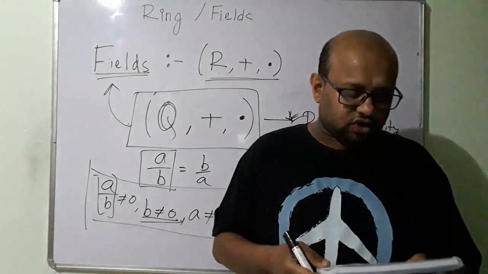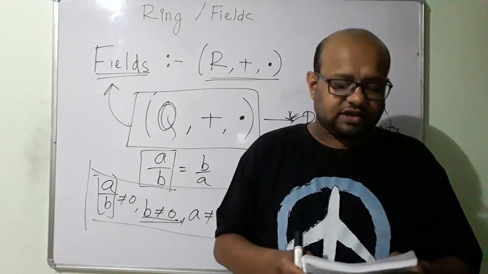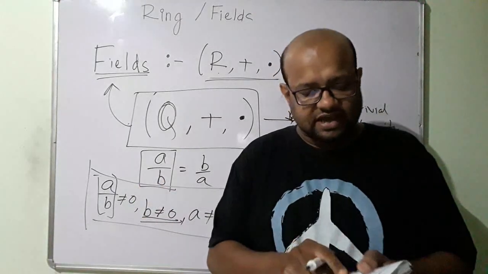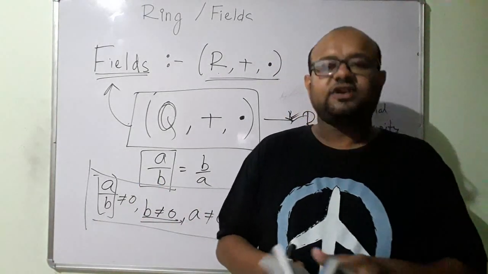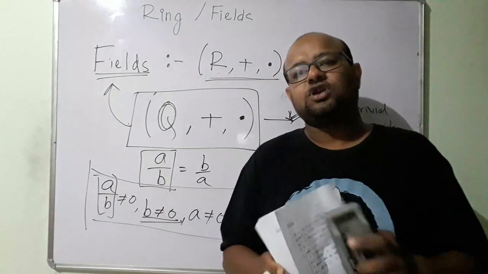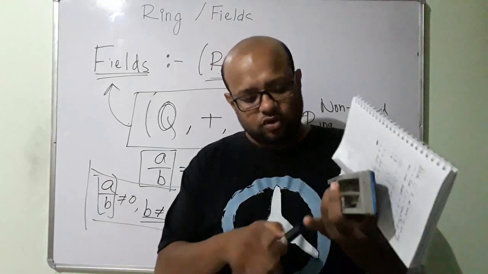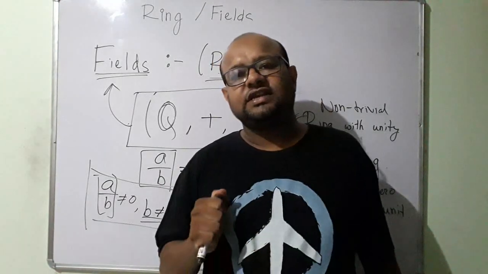Then we talked about rings with unity and without unity, then divisors and zero divisors, and then integral domains. Finally, after integral domains, we talked about units, and ended this video by talking about fields.